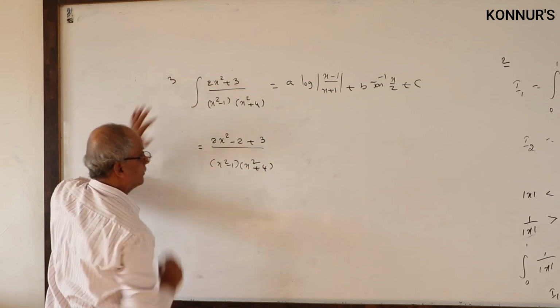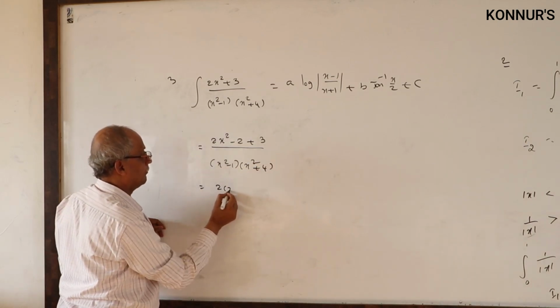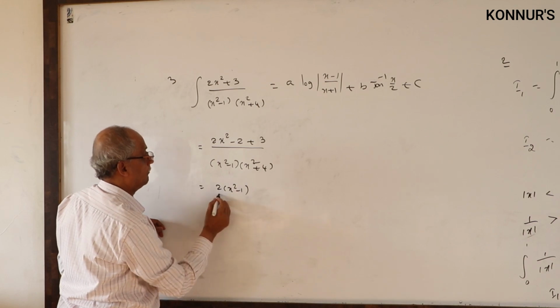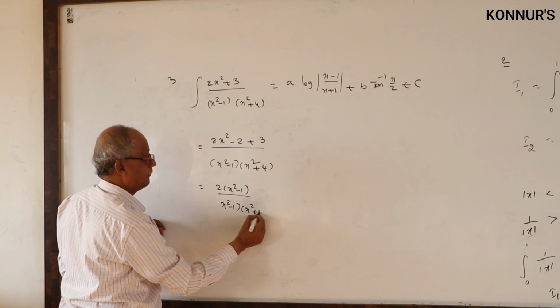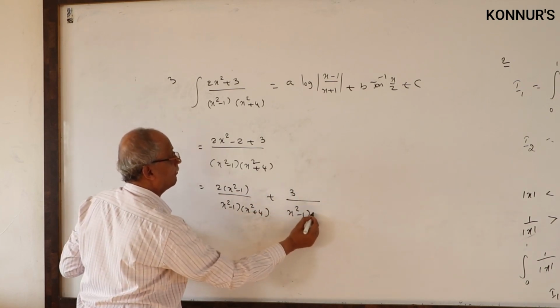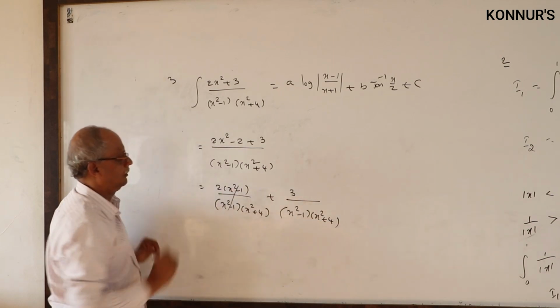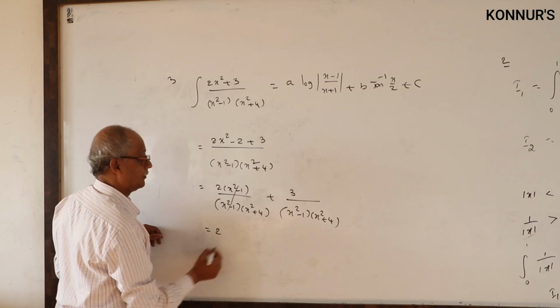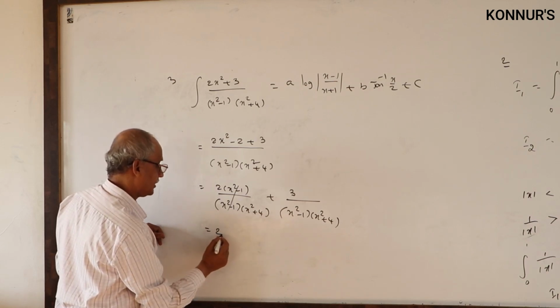Split the denominator, 2 common, cancel. 2 by x square plus 4.